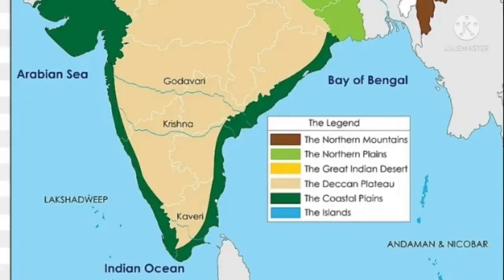Now I ask one question to you. Why is India called a peninsula? You say after me. It is surrounded by the Indian Ocean on the south side, the Arabian Sea on the west side, and the Bay of Bengal on the east side. So that India is called a peninsula.